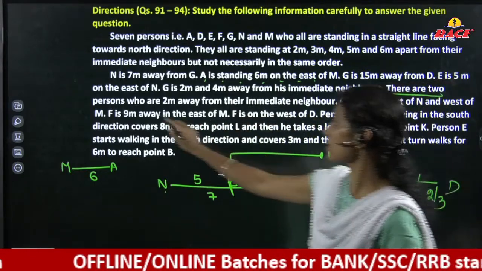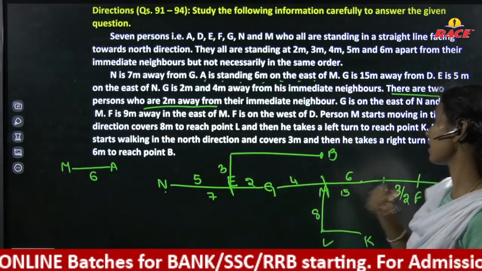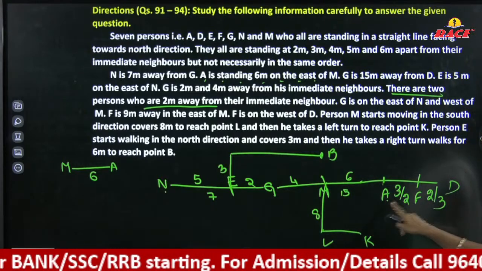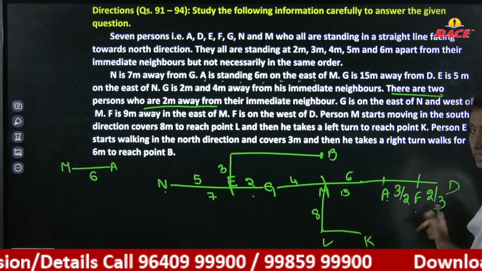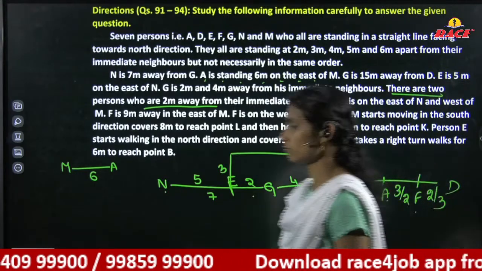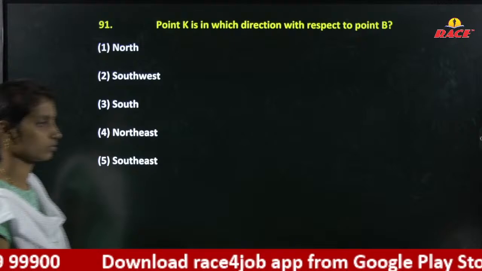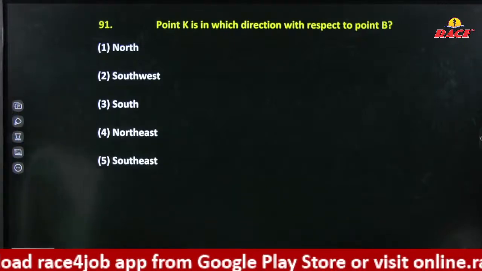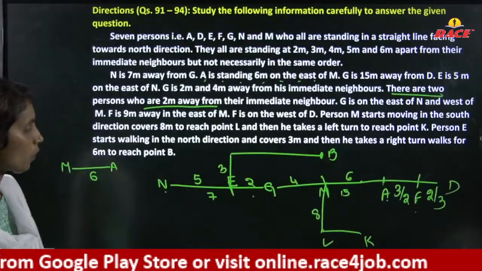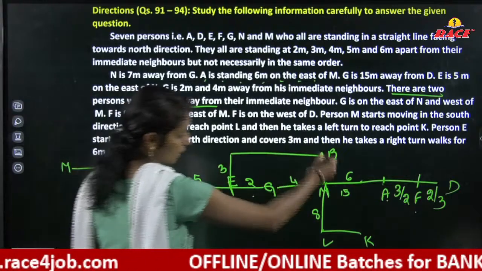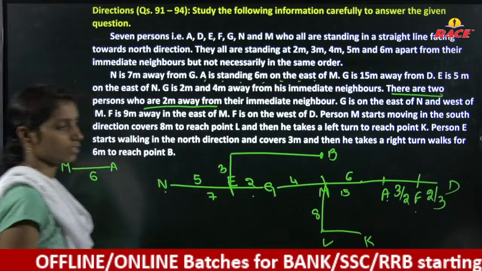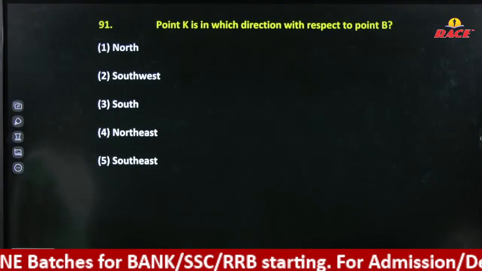There are 2 persons who are 2 meters away from their neighbors. Right, between one neighbor pair there should be a distance of 2 meters. One has come here, the other here; one of these two will come. Right, point K is in which direction with respect to point B? From point B it is directly towards the southeast direction.